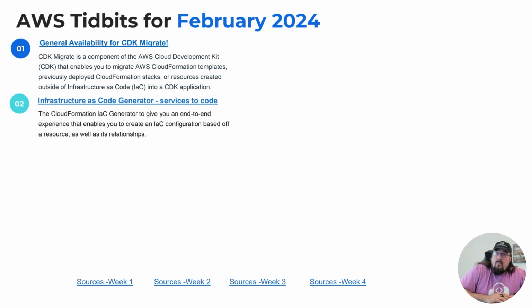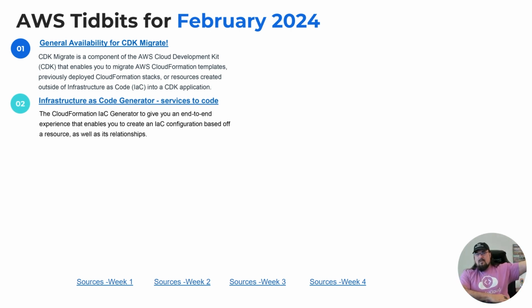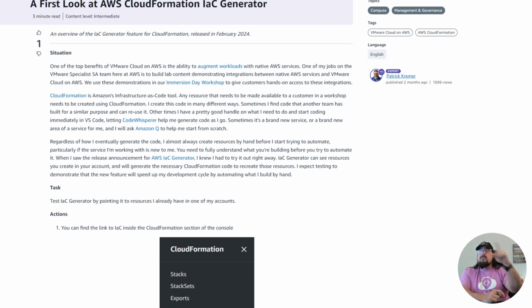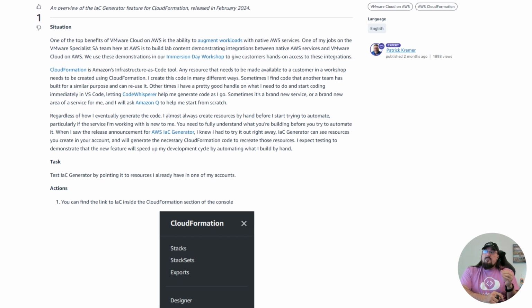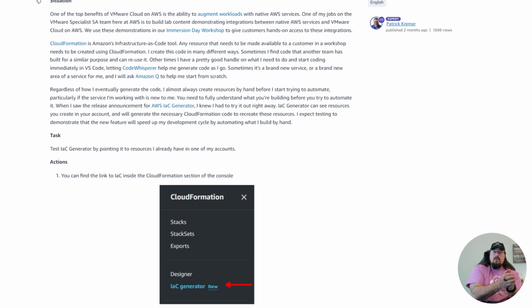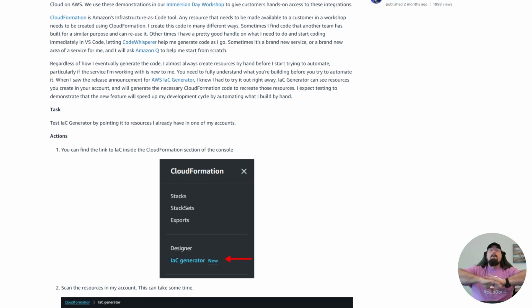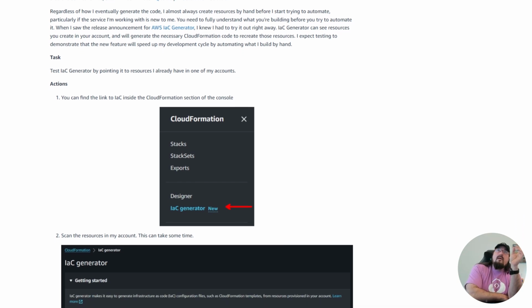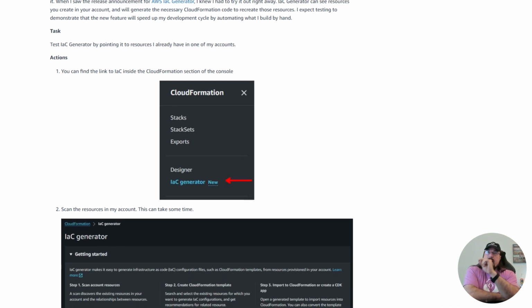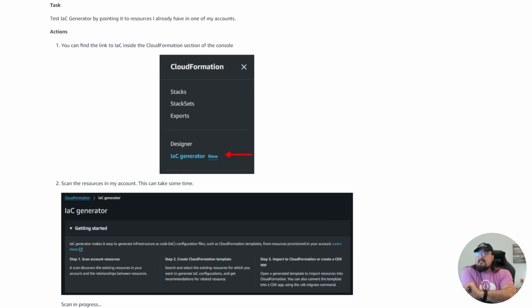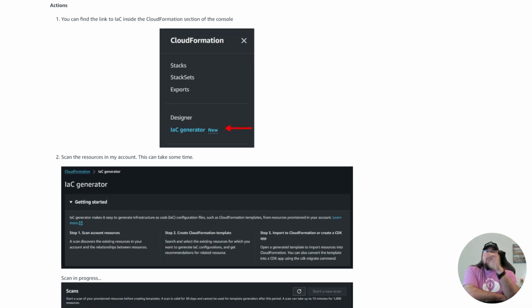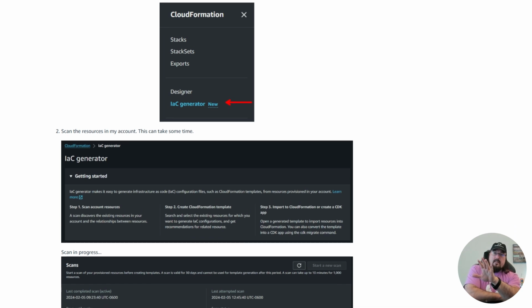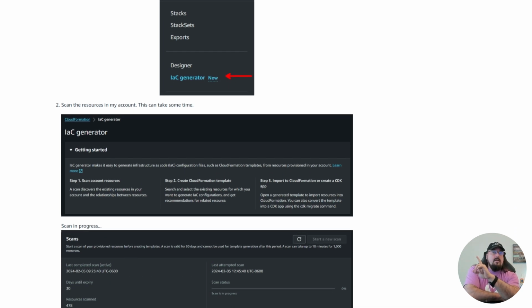Number two, so somewhere back in reInvent, like last year, which seems like 6 months ago. Wait, it was almost 6 months ago. Let's move on. Infrastructure as Code generator. So this is a services to code generator that allows you to create an infrastructure as code configuration, again, like CDK Migrate, based off of existing resources. So, whereas the CDK Migrate allows you to grab CloudFormation stack or even things created outside into the CDK application, the infrastructure as code generator is just going to allow you to just create CloudFormation. And I believe it's actually working on creating Terraform as well.